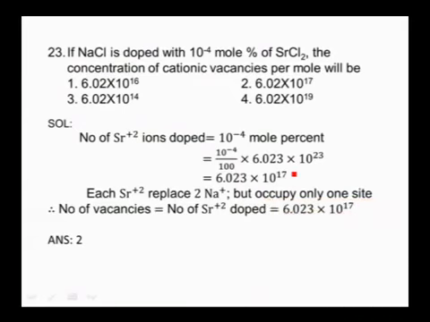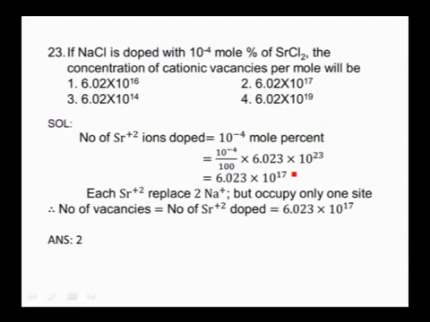If NaCl is doped with 10 power minus 4 mole percent of strontium chloride, the concentration of cationic vacancies per mole will be. The given options are 6.02 into 10 power 16, 6.02 into 10 power 17, 6.02 into 10 power 14 and 6.02 into 10 power 19. See here, we have introduced 10 power minus 4 mole percent of strontium chloride. That is nothing but 10 power minus 4 divided by 100 into Avogadro number, because the given is mole percent. One mole is nothing but Avogadro number. If you simplify that, we will get 6.023 into 10 power 17.